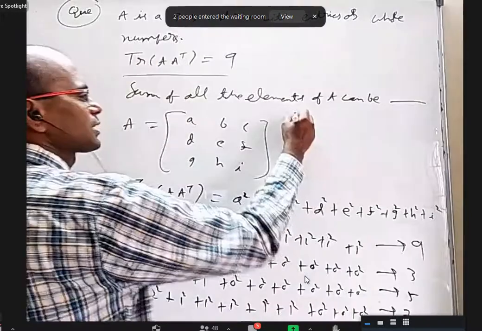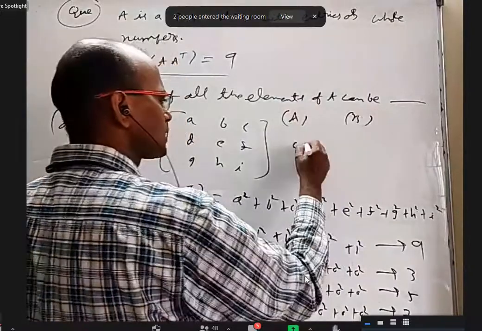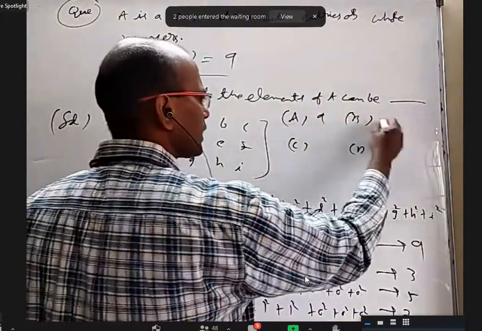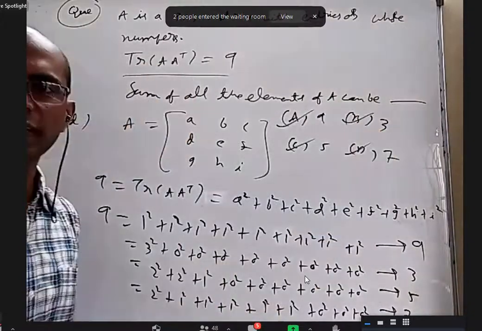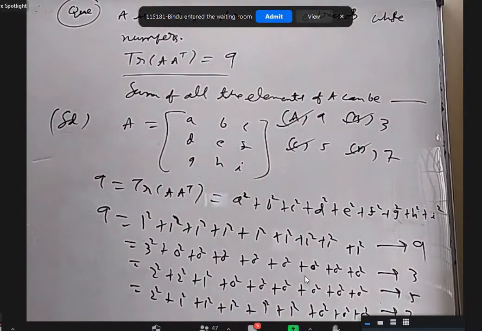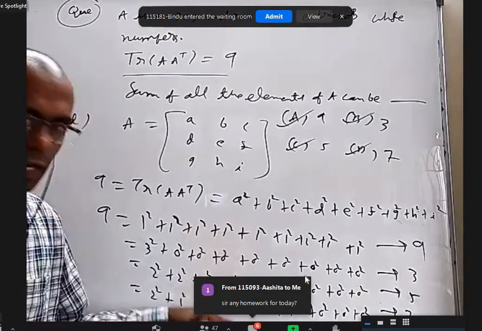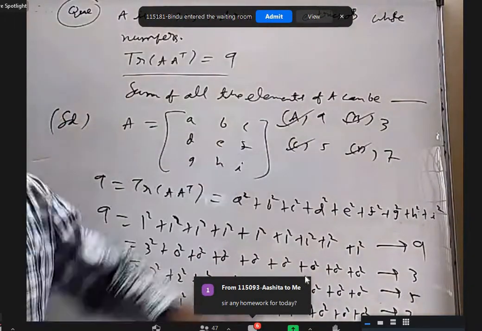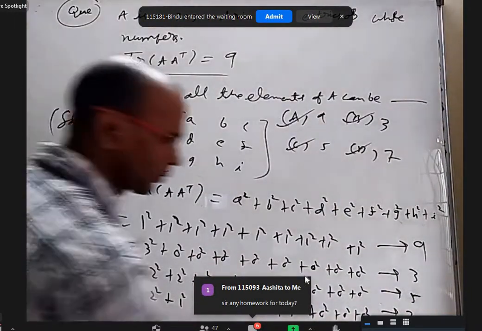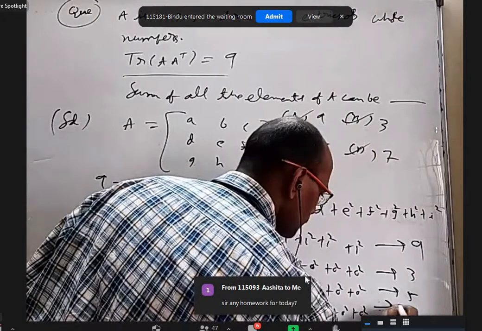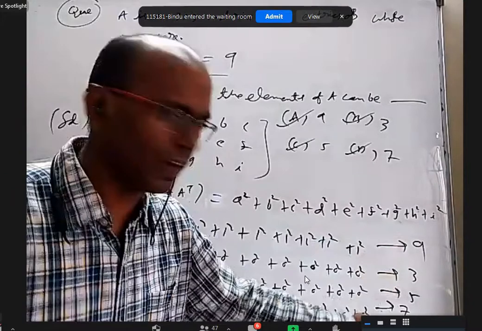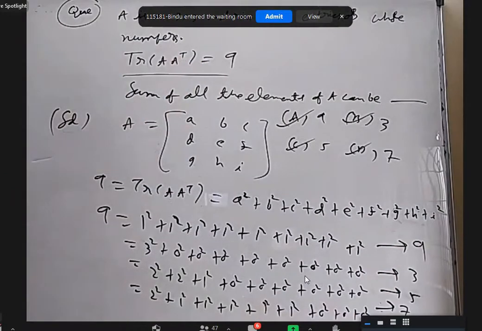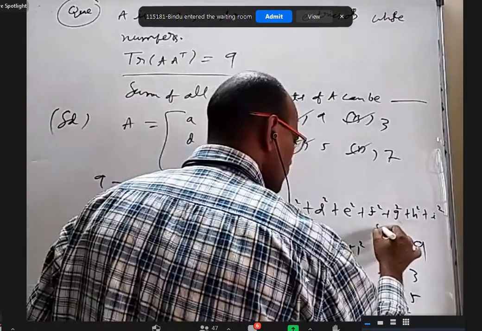So here actually I can give 4 options A, B, C, D, and it will be 9, it will be 3, it will be 5, it will be 7. All are correct. So this is how they can give more than one answer question. And if you forgot to take one of the cases, you can go wrong, right? Okay, is everybody clear what is this 9, 3, 5, 7? Yes, sir. If you want, you can write some of the elements.